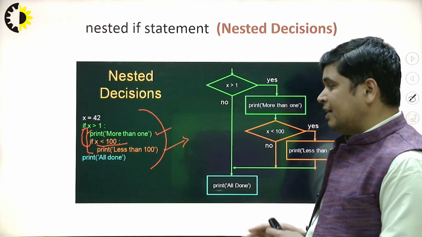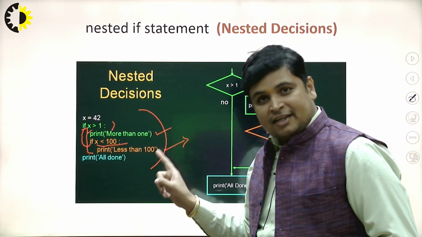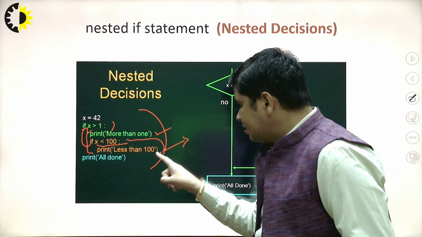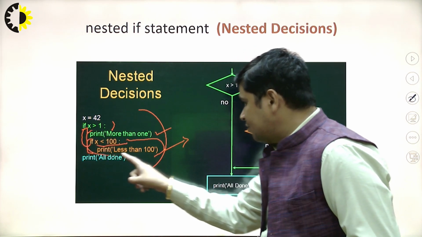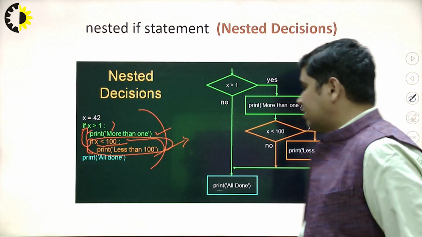You will see here that I am able to check this condition inside. If the outer condition becomes false, then the inner condition never gets a chance to be checked. I think you got the clarity.